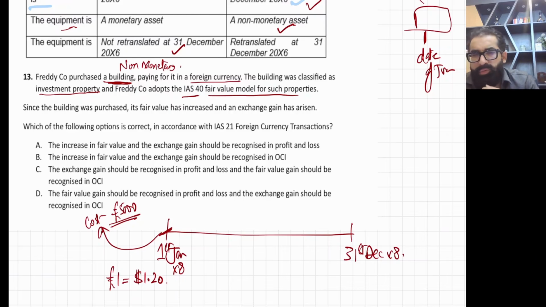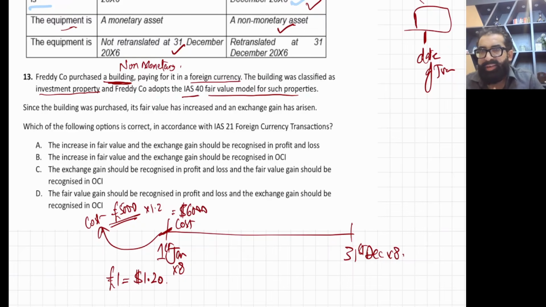So 1 pound is equal to $1.2. If I convert it into dollars, more dollars will be there, so multiply it. 5,000 multiplied by 1.2 is equal to $6,000. So initially it will be recorded at $6,000. Let us say dollar is our currency.